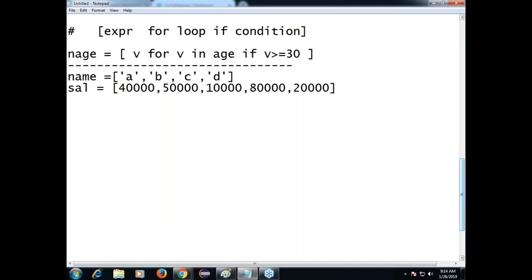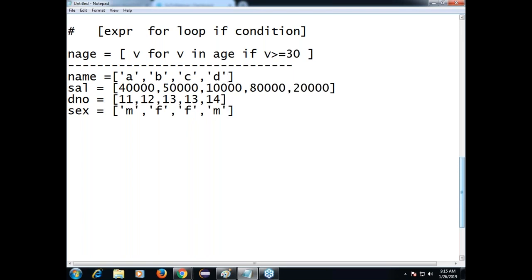These are the salaries of 5 people. The departments are like this. The genders are like this. First one male, second one female, female, male.